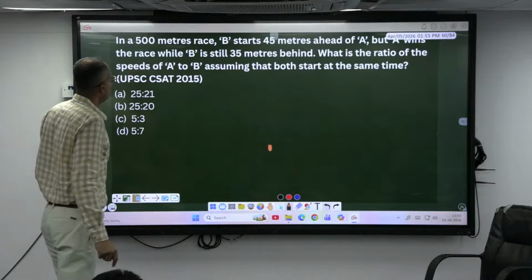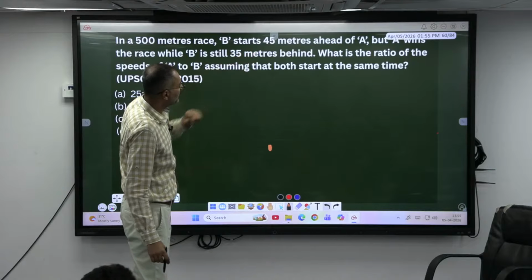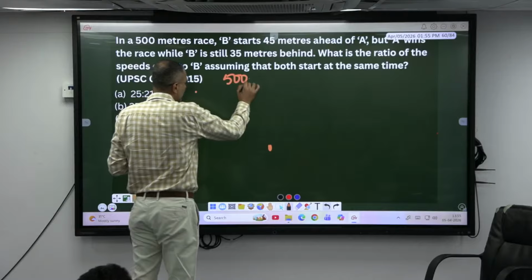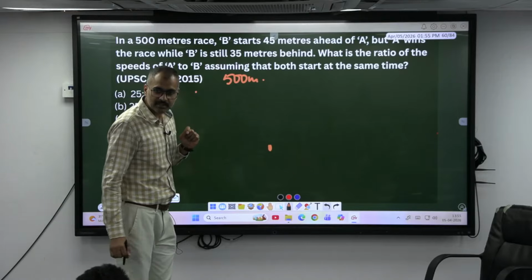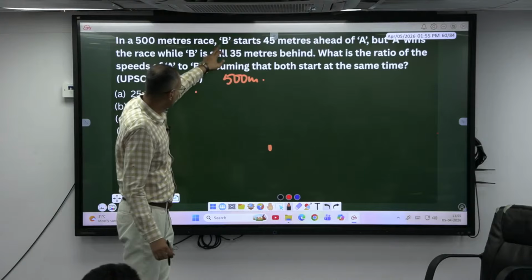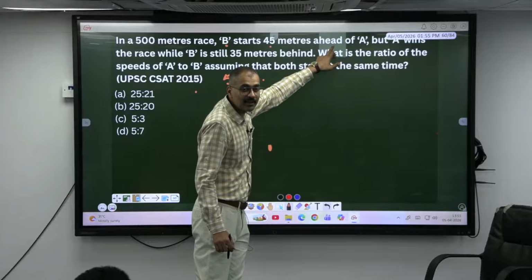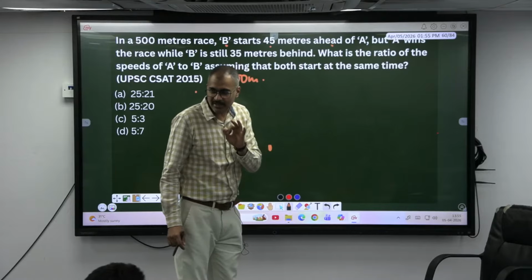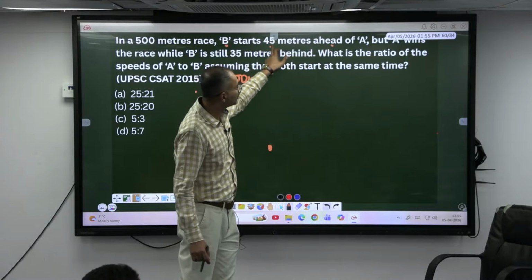See, in a 500 meter race, B starts 45 meters ahead of A. So this is a 500 meter race. Or else, can I say A beats B by 45 meters? See, B starts 45 meters ahead. B is standing ahead of A. So who wins the race? A wins the race actually here. By how many meters? 45 meters.